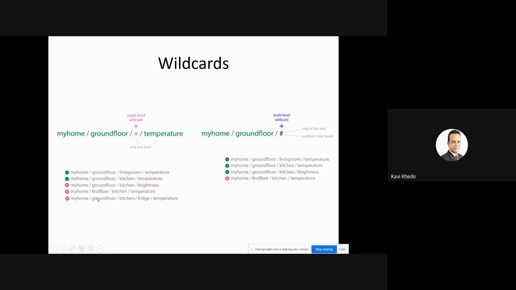The fifth one, why is it not transmitted? My home, ground floor, kitchen. There is another one here, fridge. In the fridge, I want to have the temperature, so I'm not interested in this one. Whereas for all, you notice here: my home, ground floor, living room temperature; my home, ground floor, kitchen temperature; my home, ground floor, kitchen brightness, because I've said all readings for all the rooms. My home first floor? No, excuse me, I've already said ground floor, so first floor is excluded. Okay, so these are called wildcards. We can use wildcards to specify topics.